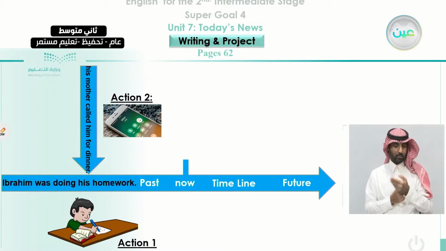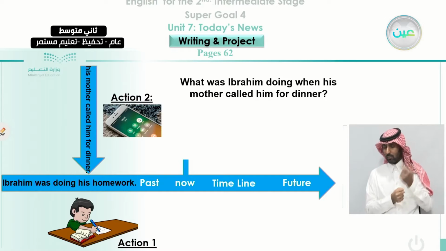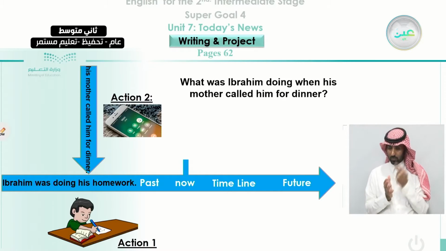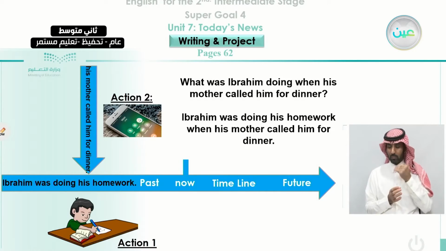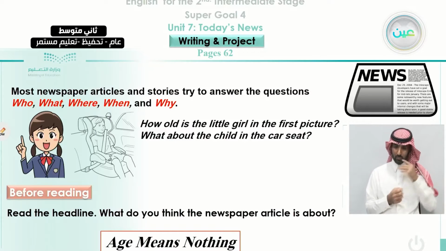Also, we talk about Ibrahim. We can ask about Ibrahim: What was Ibrahim doing when his mother called him for dinner? We can say Ibrahim was doing his homework when his mother called him for dinner. Also in the reading passage, we read about Martha, the brave little girl, when she saved her little brother.